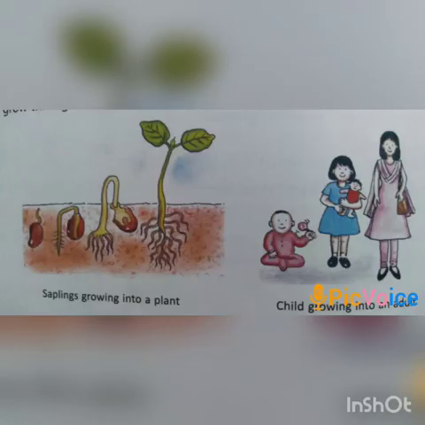Now the next character which I'm going to discuss is that living things grow. All of you must have seen a small sapling growing into a plant. You have seen the growth of your younger brother or sister, the growth of a baby to a child, then to an adult.